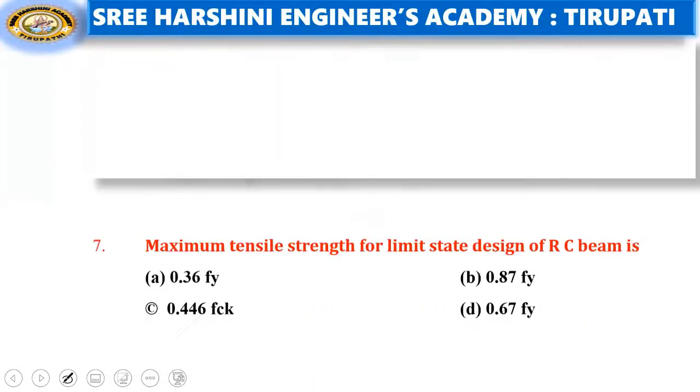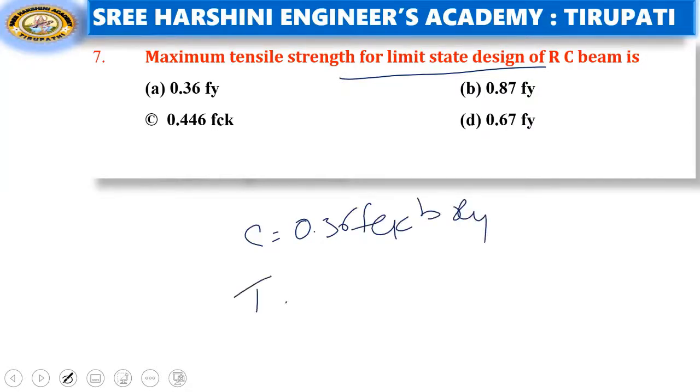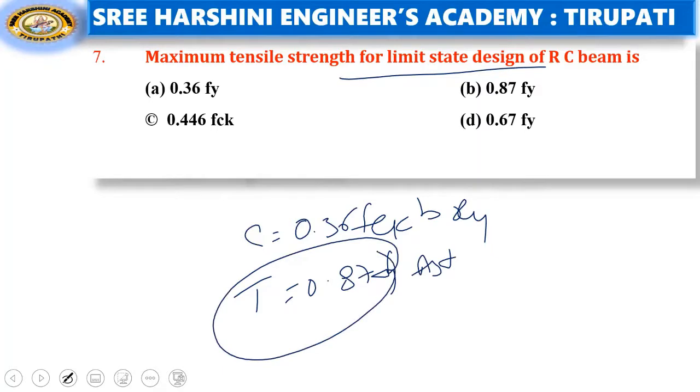The seventh question, maximum tensile strength for limit state design for RC beam. What is the compressive strength formula? 0.36 FCK B XU. That is the compressive force. The tensile force formula is 0.87 Fy AST, right? They asked about tension, so tensile strength means 0.87 Fy AST. Option B is the right answer.